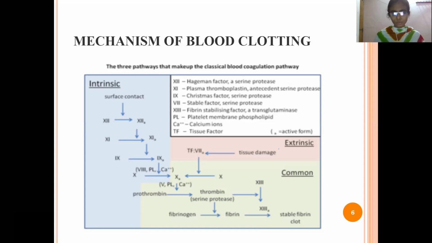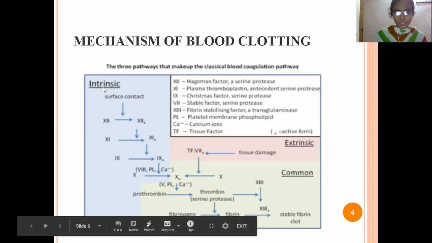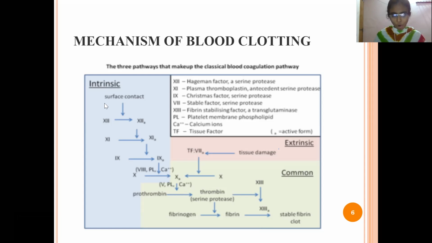In the extrinsic pathway, the 13 blood clotting factors we discussed in the previous slide are involved in clotting the blood. The common pathway is the final stage of blood clotting.